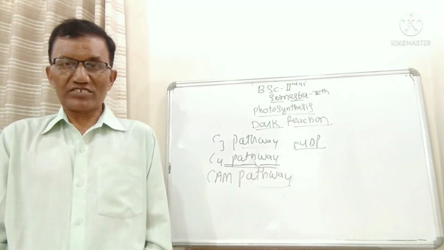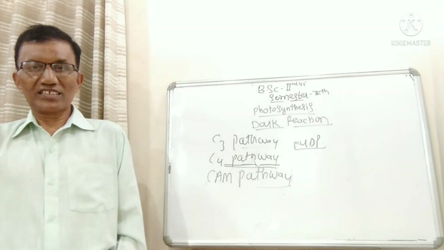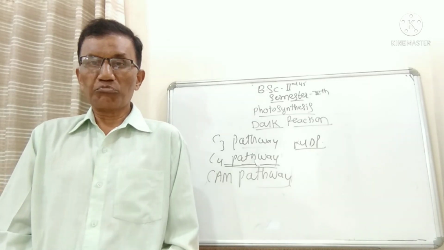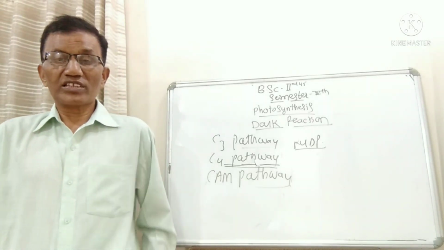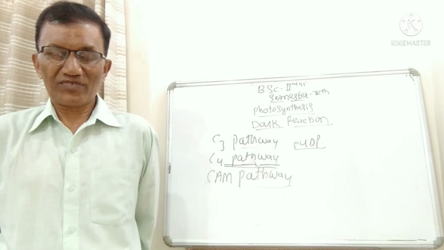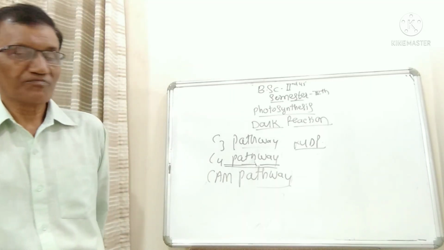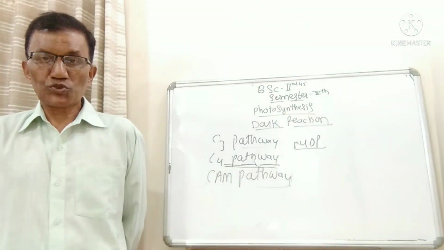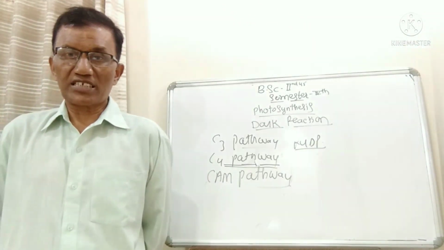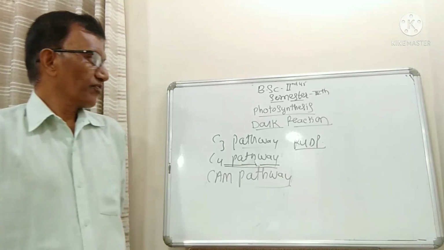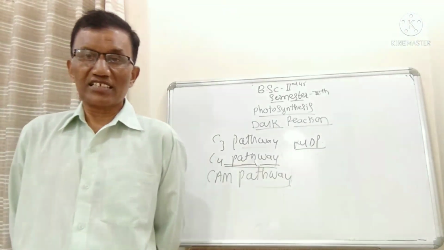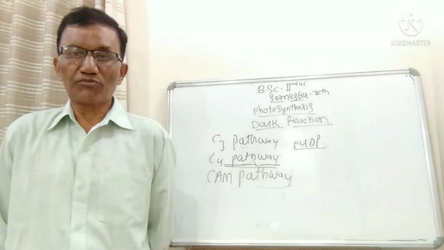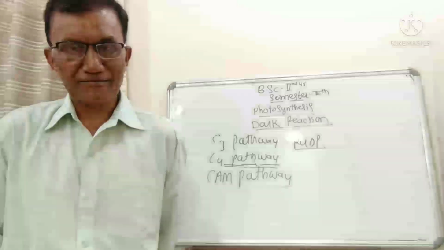That malic acid, formed in mesophyll cells, is transferred to the bundle sheath cells, where decarboxylation takes place. Decarboxylation means the release of carbon dioxide and pyruvate. The carbon dioxide which is released in the bundle sheath cells now enters the Calvin cycle, where there is a formation of starch or glucose.